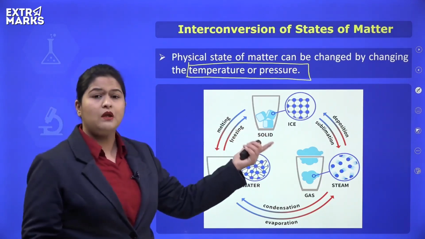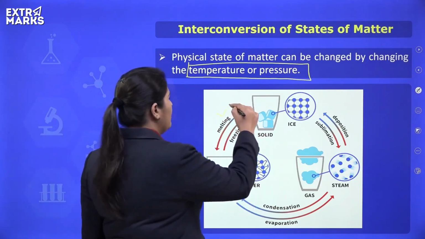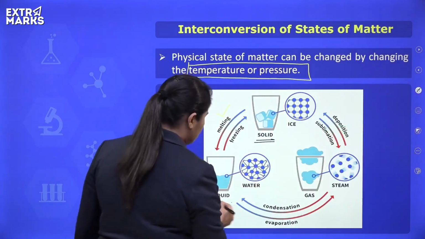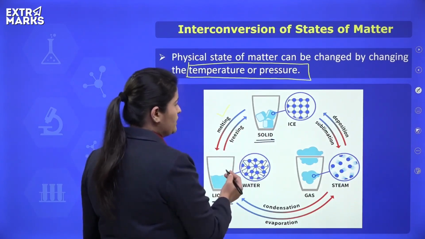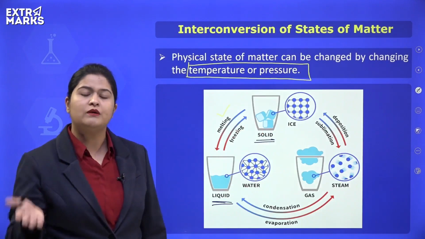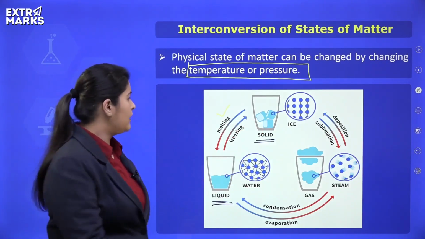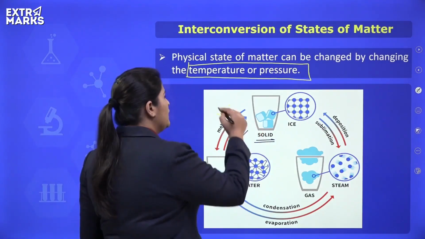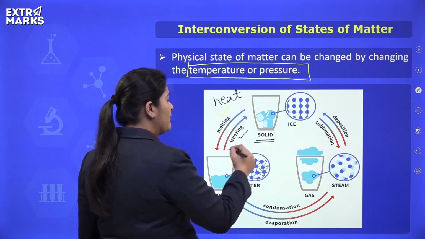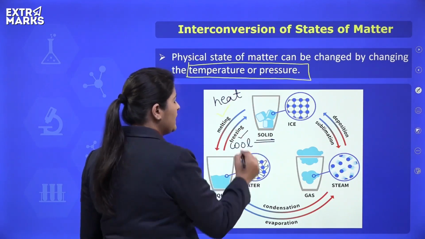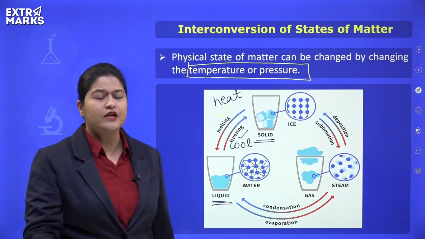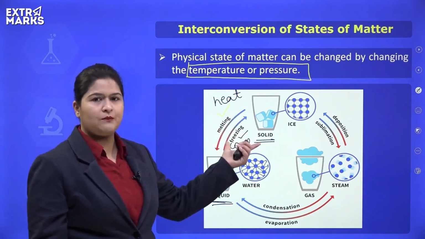We name the process as melting for conversion of a solid to its liquid state, and this becomes possible when we heat a solid. And the reverse process, that means the conversion of a substance from its liquid state to solid state, is known as freezing. So when we provide heat to a substance, it melts. But when we cool a substance, we decrease its temperature, it solidifies, it freezes, isn't it? So melting and freezing are opposite of each other.